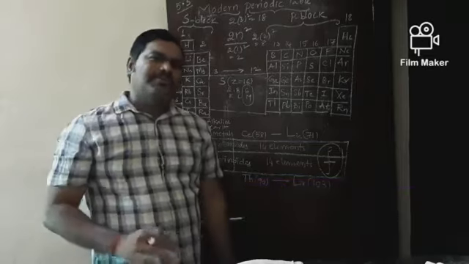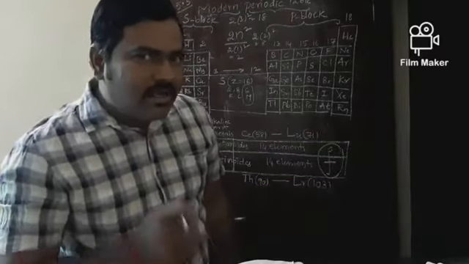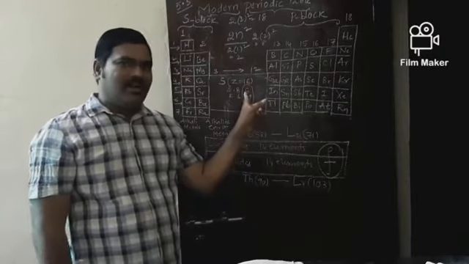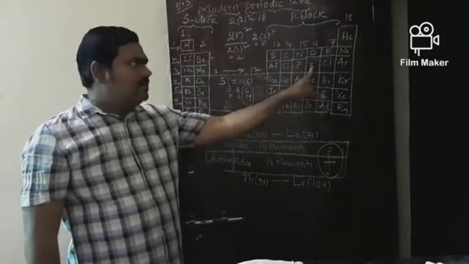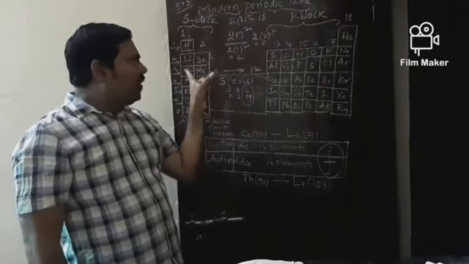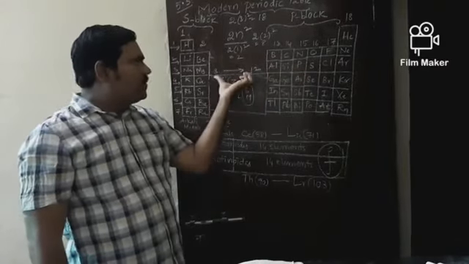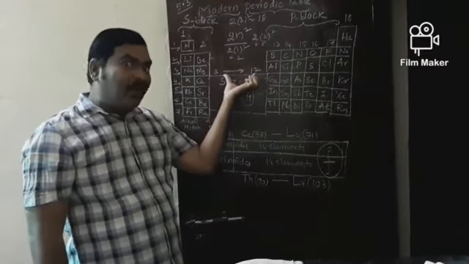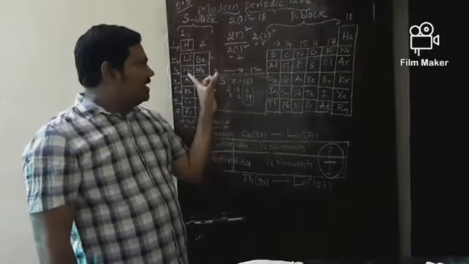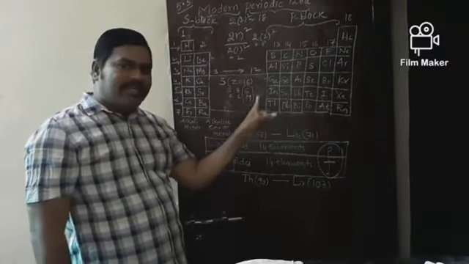Sir, there is a doubt for the students like you. What is that? Why we should add 10 to 6 valence electrons? Because S belongs to P block. While moving from S block to P block, you have to cross 10 subgroups in the form of D orbital, D block. So in between S and P, which block is present? D block.